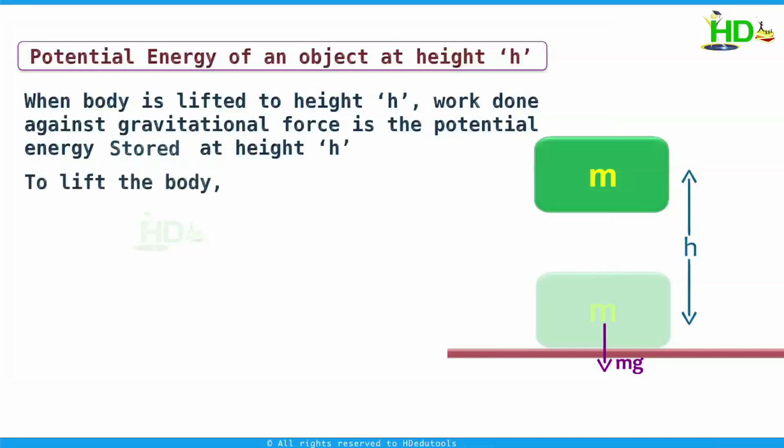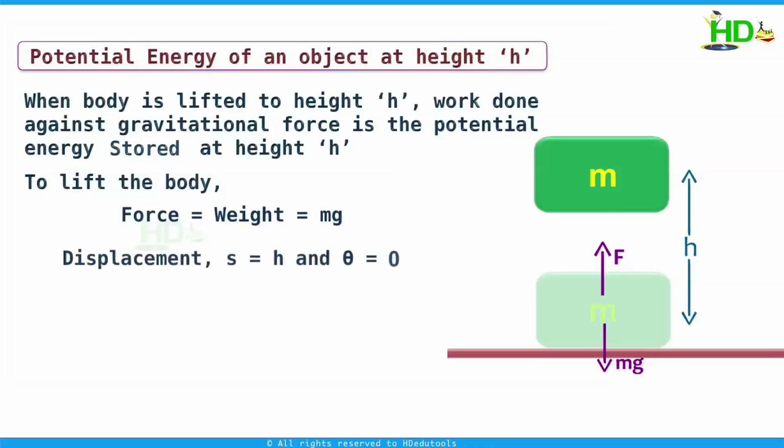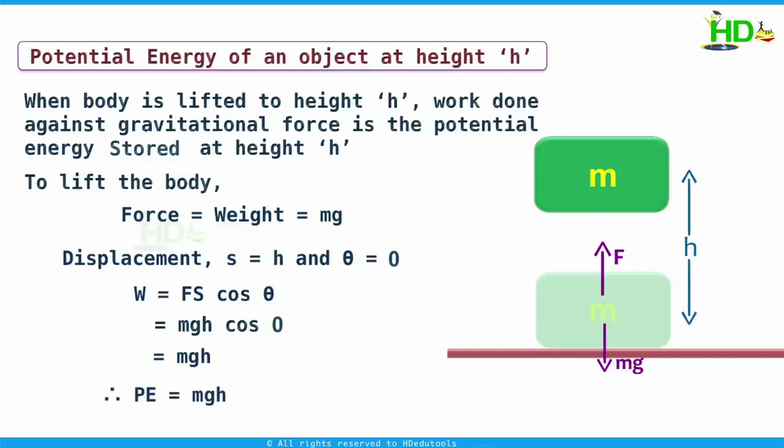Now to lift this body, we have to apply a force which is equal to the weight of the body, that is mg. Displacement s is h. Both displacement and applied force are in the same direction. Theta is 0. The work done is Fs cos theta. This is mgh cos 0. This is equal to mgh. Therefore, the potential energy of the body at height h is mgh.